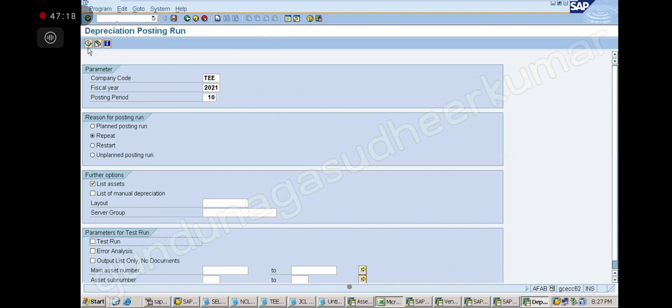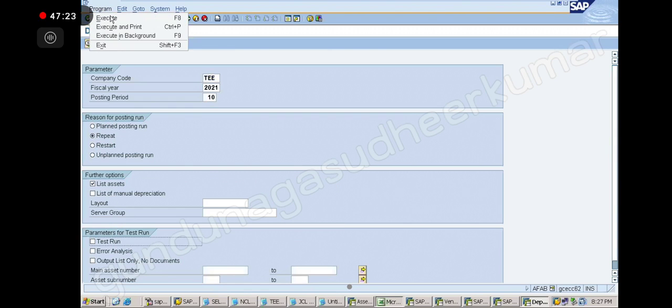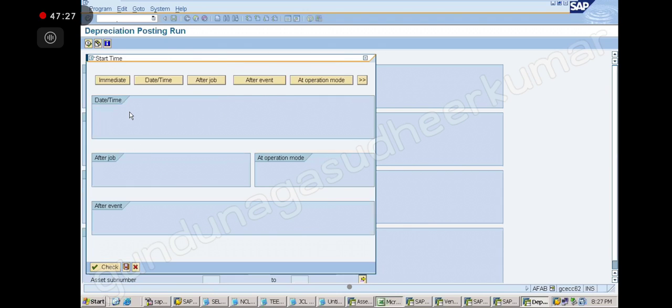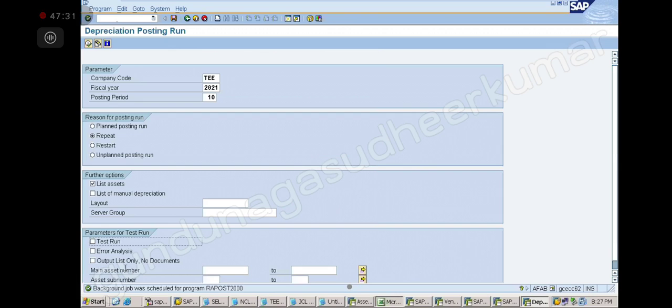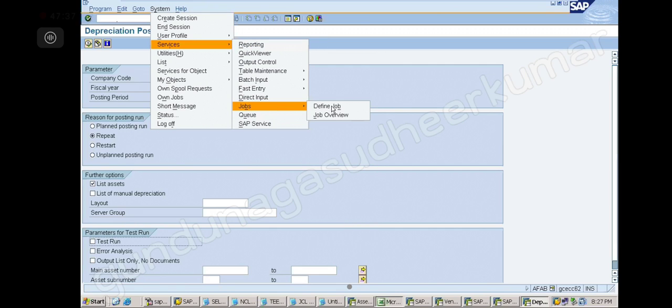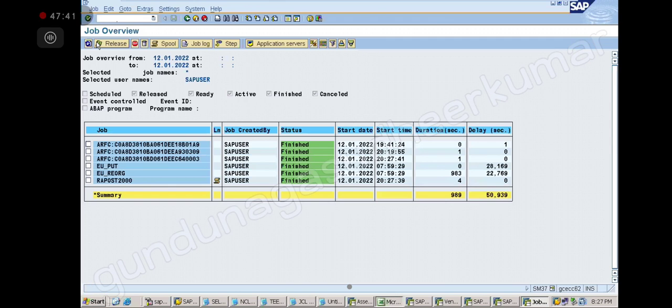Remove the test run, execute the program in the back end, go to program, execute in background, and change. Save. Now go to system, services, jobs, job overview, execute. It took 4 seconds. Now let us see what has happened.